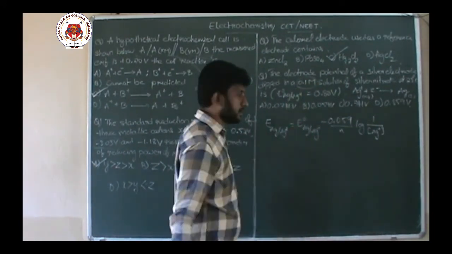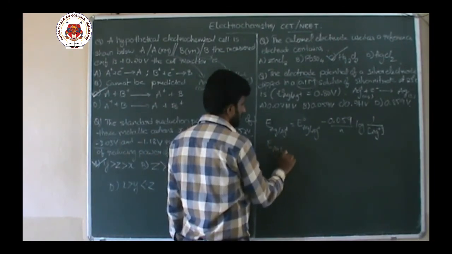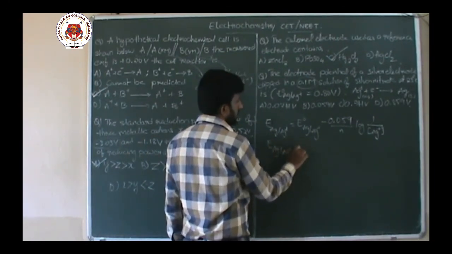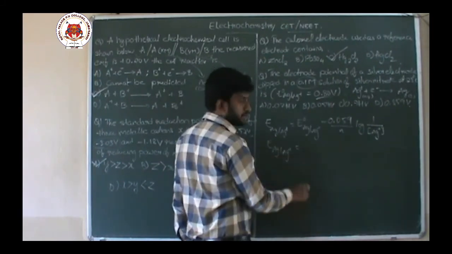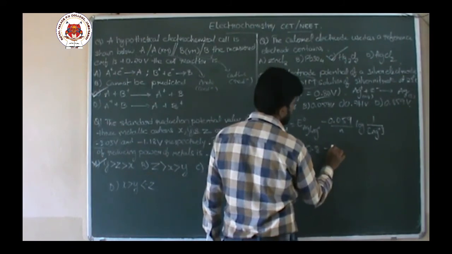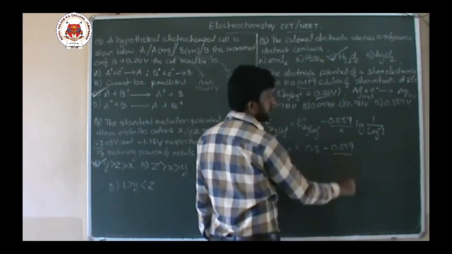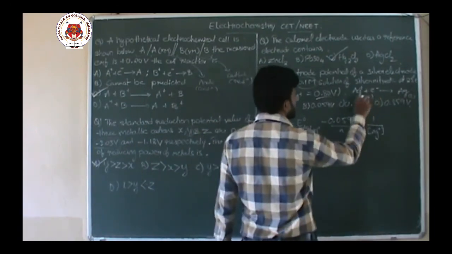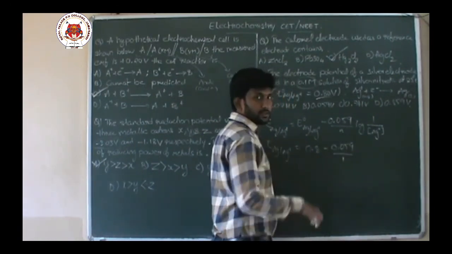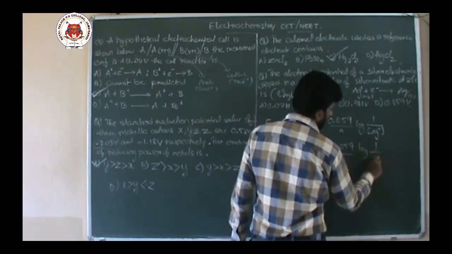So E of silver electrode is equal to E naught of that. E naught is given in the bracket, 0.8, minus 0.059 by what is n value for the reaction? 1, because silver plus ion converted to silver. 1 log 1 by 0.1.